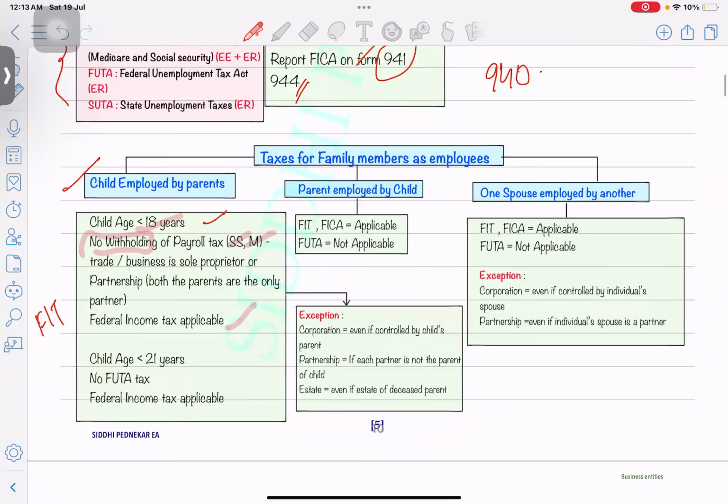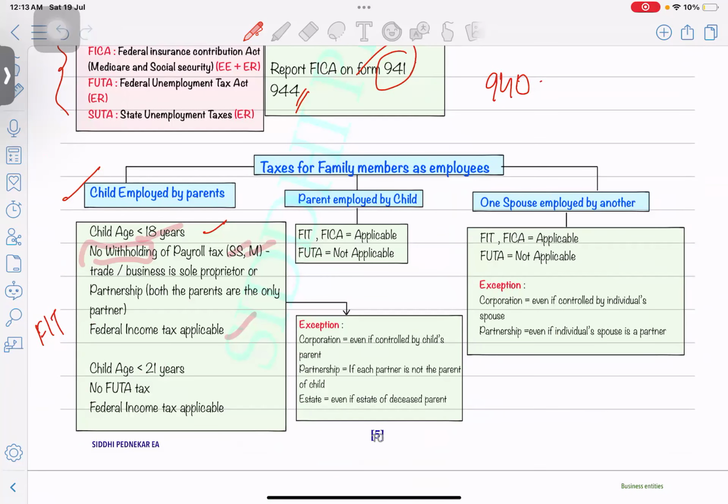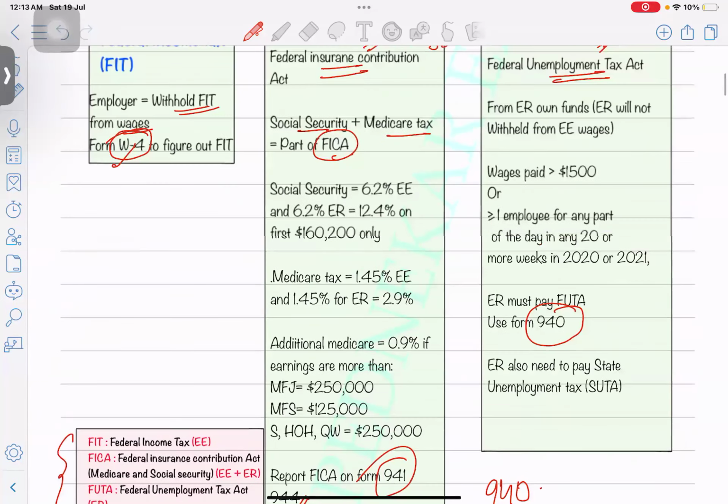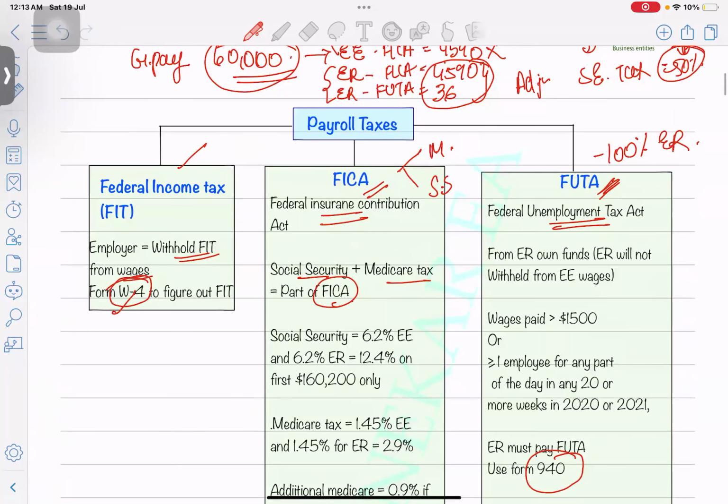Next is, let's say you have hired any children to work with you in your family business. The age limit is important. If the age is less than 18, then it's fine, no need to deduct the FICA, but federal income tax is always applicable.